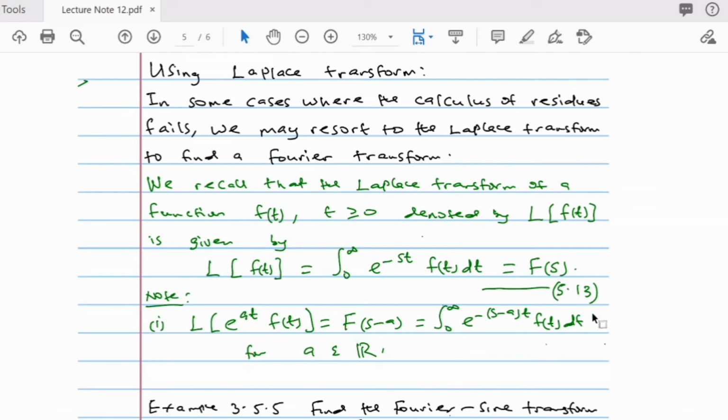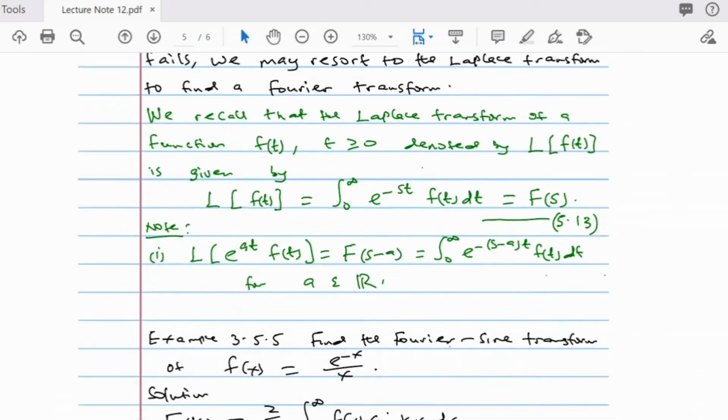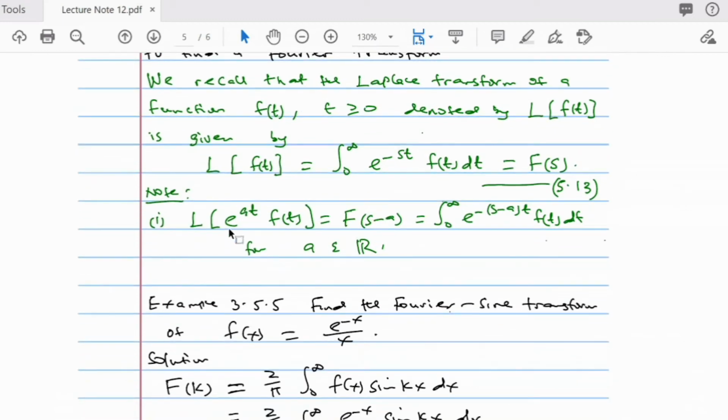I call it definition 1.5.3. By definition, you need to note this. If you want to find the Laplace transform of e to the power at times f of t, where a is a constant in R, it is just F of x minus a. So this is F of x, and we just replace x here with x minus a. So this relationship is very, very important, which you must know.